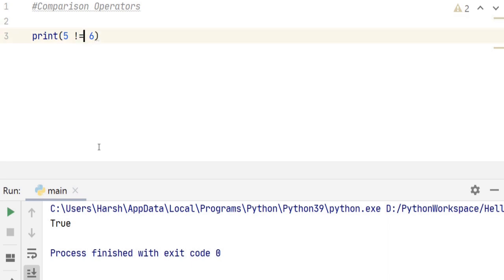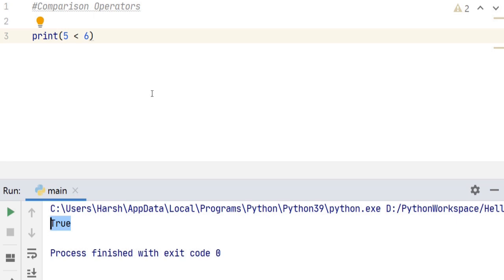Now let's print 5 is greater than 6. This should give us false. It gives us false because 5 is less than 6. Now if we want to check if 5 is less than 6, we just type 5 less than 6 and run it. We get true as 5 is less than 6.